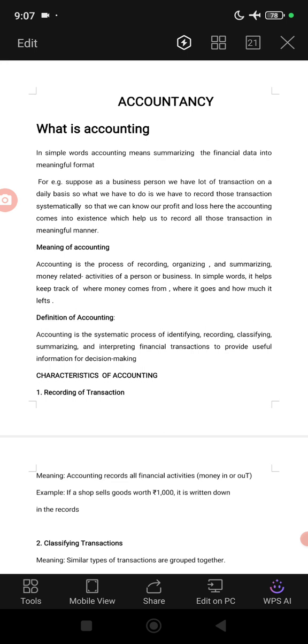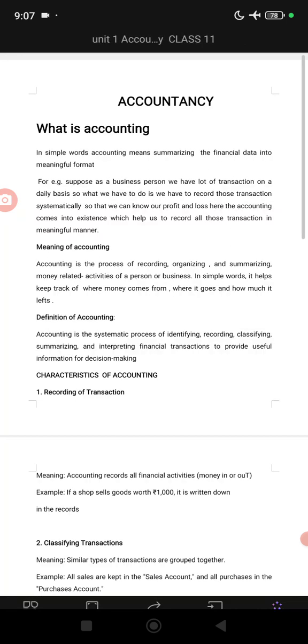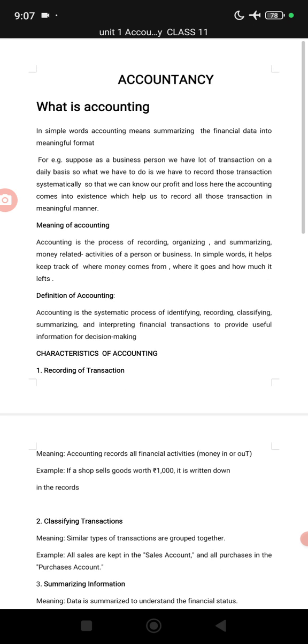What I am trying to explain is that non-financial matters, like leadership quality or the quality of a manager, we can't record in books of account. We have to have transactions which are of a financial nature. So first of all, in the process of accounting, we identify the transactions. After identification, we record those transactions in proper books of account with proper rules and regulations. After recording, we classify those transactions based on their nature. For example, we record sales information in a sales book, and purchase information in a purchase book, like that.